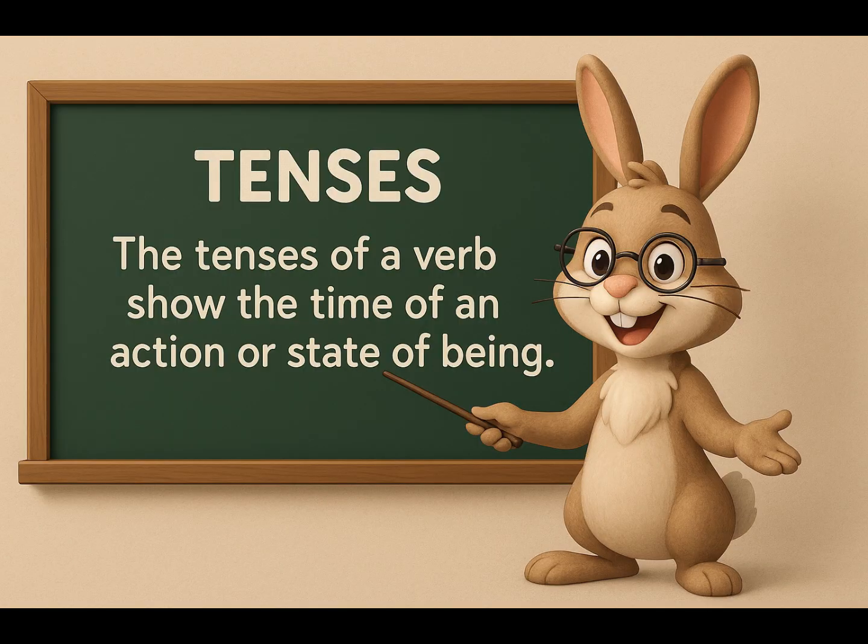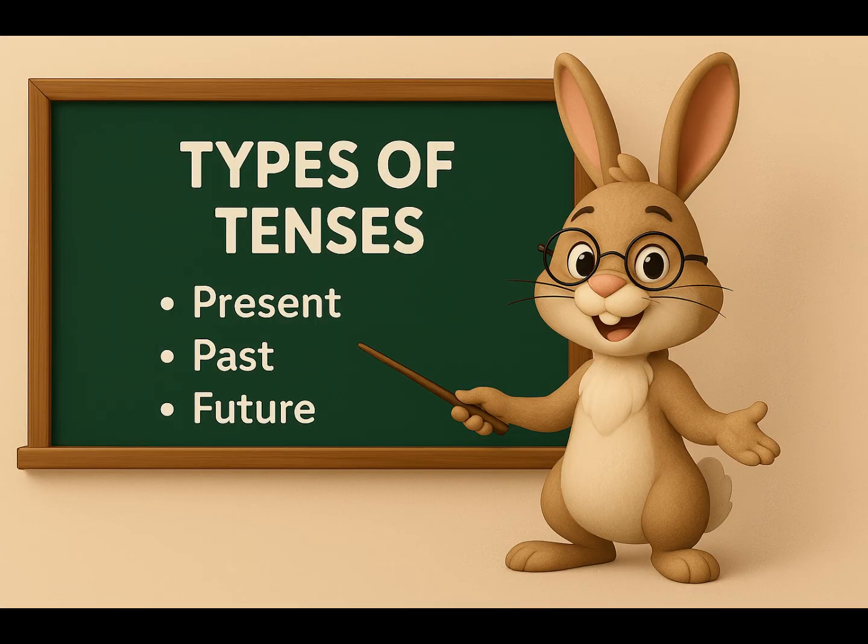Today we're going to learn about tenses. Tenses tell us when something happens, in the past, now, or in the future. Let's go. There are 3 types of tenses. Past, that means task already done. Present, that means task is currently going on. Future, that means task will happen in some time and not started yet.